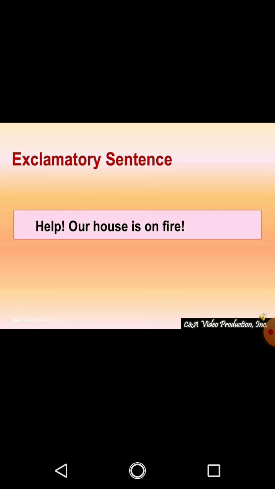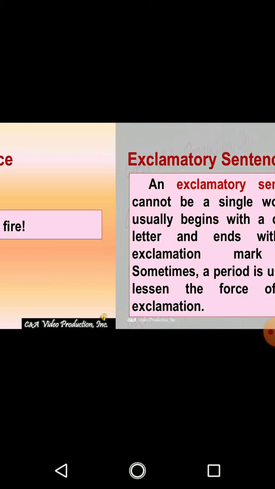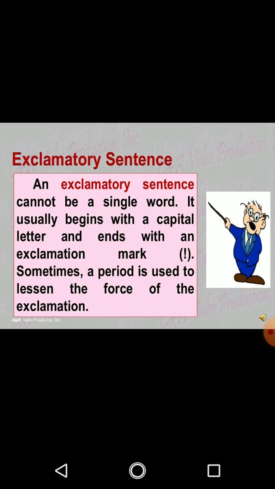These types of sentences give expression, some kind of anger, some kind of thought. So these types of sentences are called exclamatory sentences. Student, always keep this in mind that an exclamatory sentence cannot be a single word. It usually begins with a capital letter and ends with an exclamation mark. Sometimes a period is used to lessen the force of the exclamation.